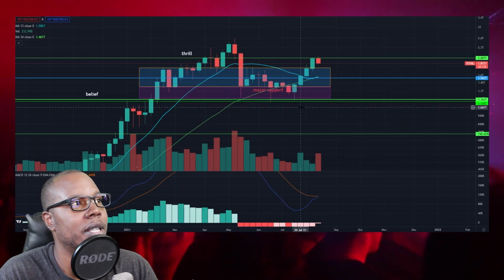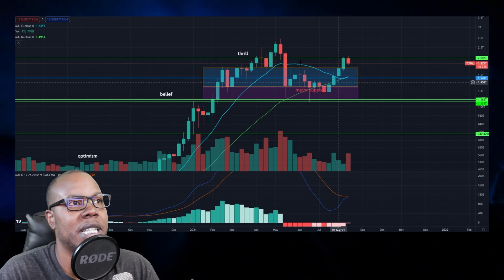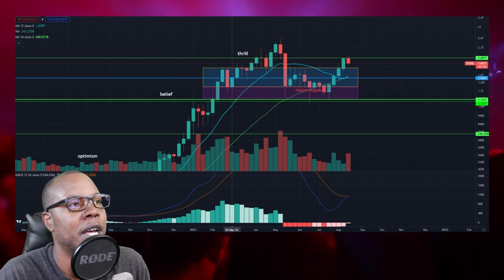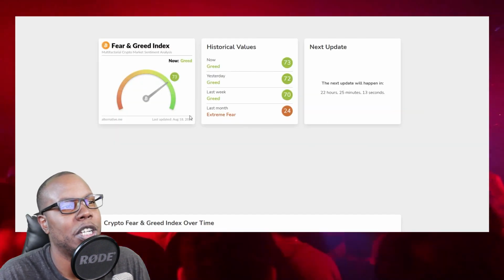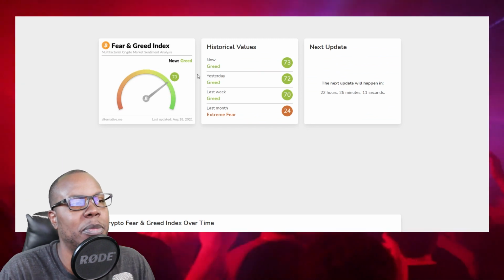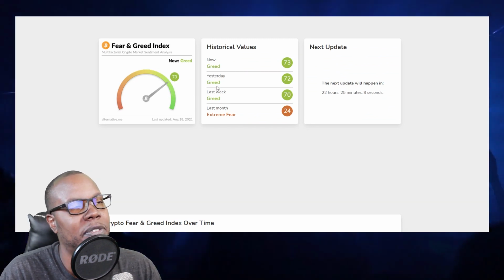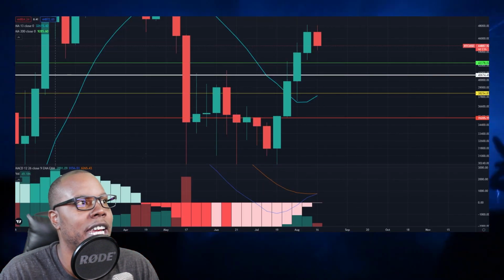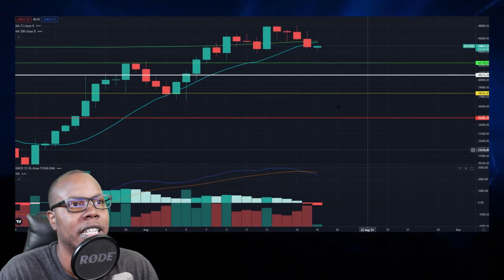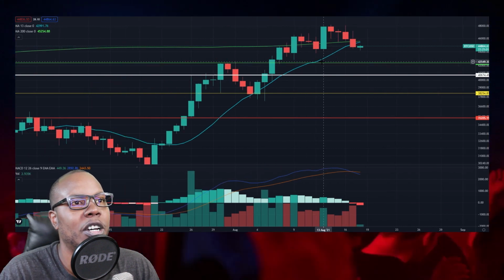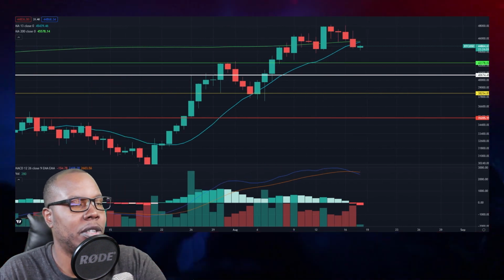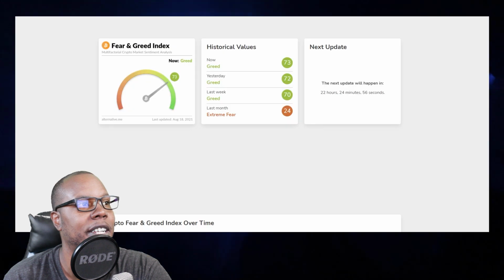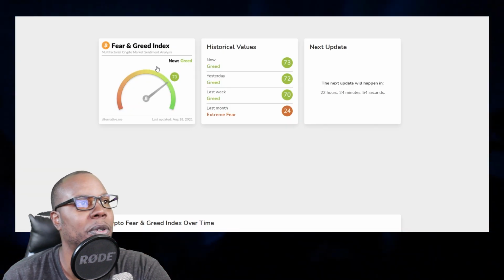Looking at the weekly total, it looks the same as the last 2 charts, so I won't spend much time on it. Taking a look at the fear and greed index. Right now, people are a little bit greedy, a little bit confident. So I think that's why Bitcoin on the daily wants to humble some people a little bit, say calm down, you're not throwing your whole life savings in there, just get a little bit fearful.